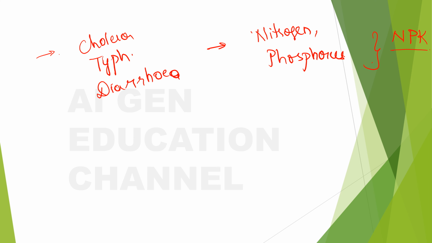Because of this, you can get nitrogen and phosphorus in the wastewater too, right? And other organic material will also be present. This will all promote the growth of weeds, right? What happens with these weeds? These weeds grow too much and they consume all the oxygen that is present in the water, right?